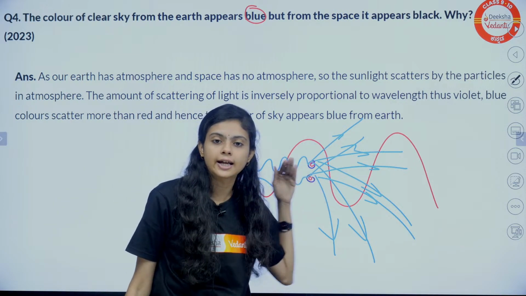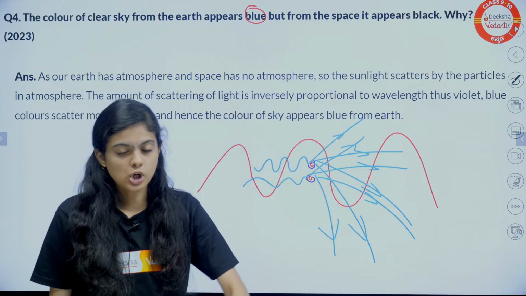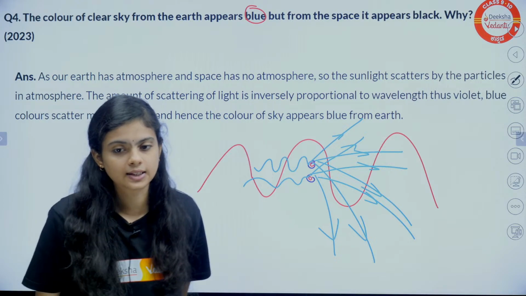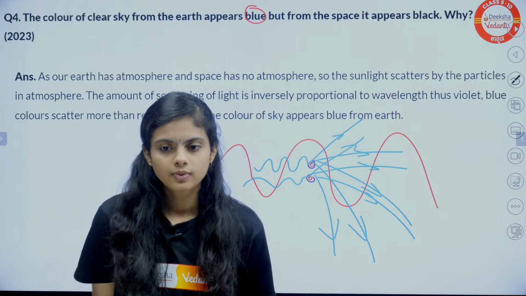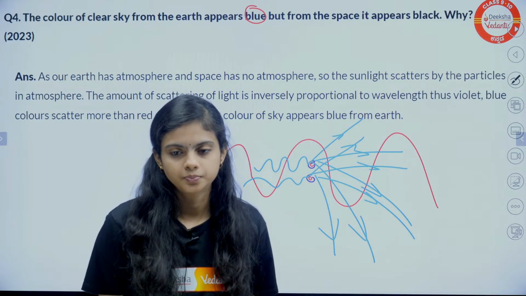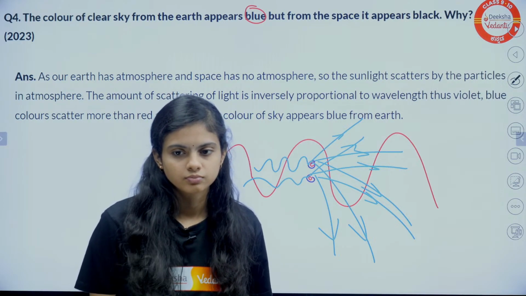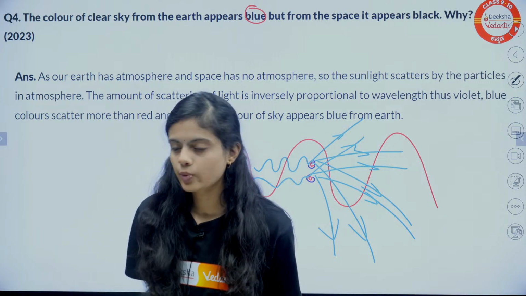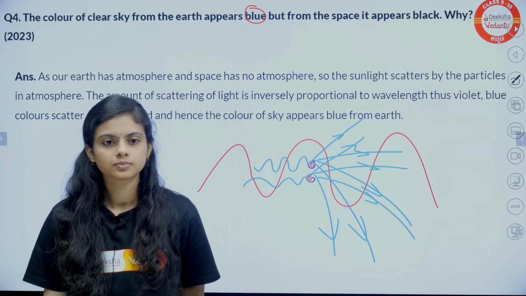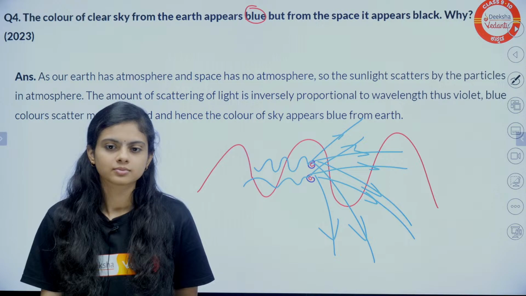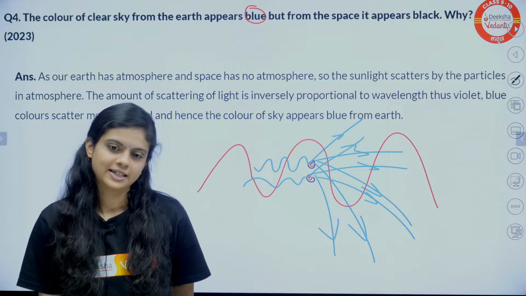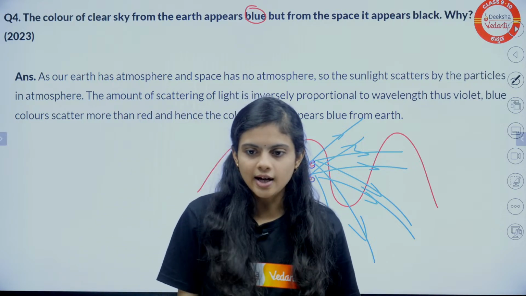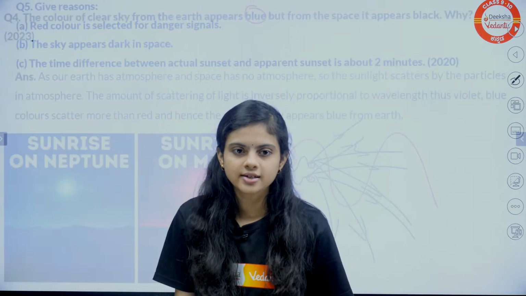It will not hit the particle because it has more wavelength. Tell me, is that clear? Yes, quickly in the chat. Done. Yes, Ansh has said done.